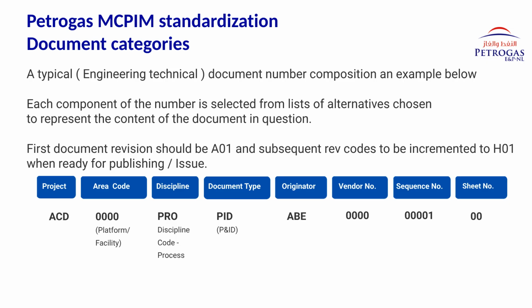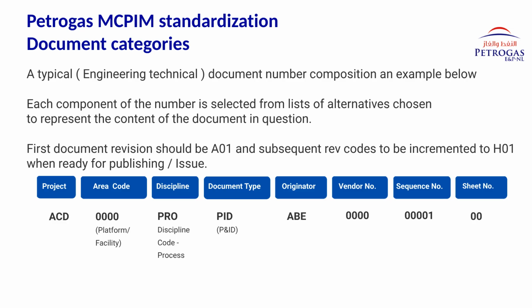ABEE identifies the originator. ABE represents Abiona for internally generated documents. The following numbers identify vendor code, sequence number, and sheet number. This structured approach ensures uniqueness, consistency, and easier document tracking across the project.